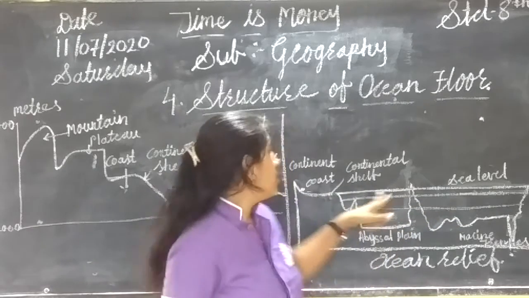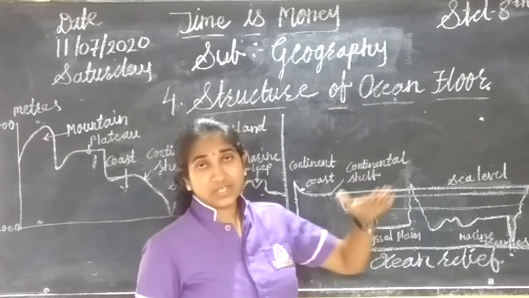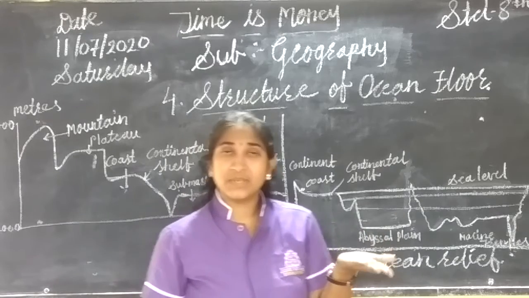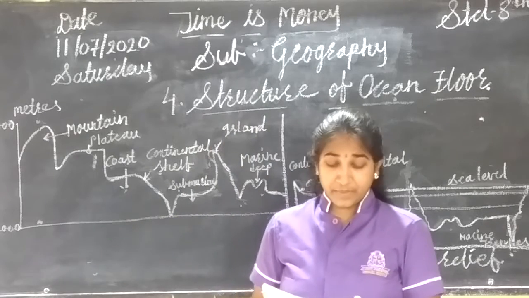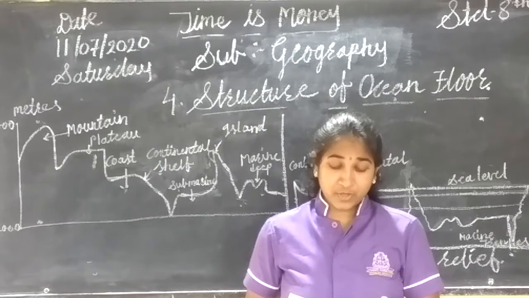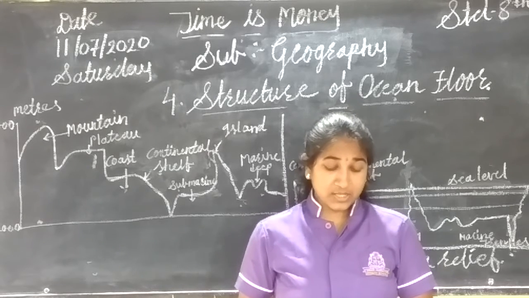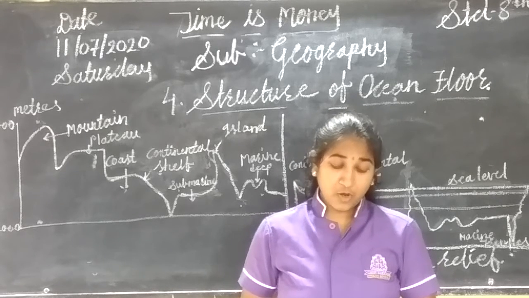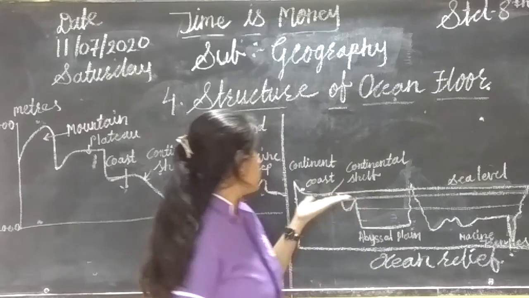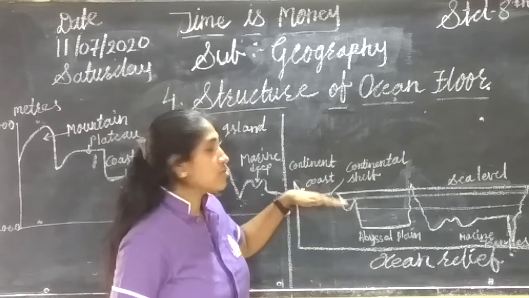That is called the continental shelf. This is the shallowest part of the ocean bed. It is also called submerged coastland. Its slope is gentle. It is near the coast, right? So it is not that deep.